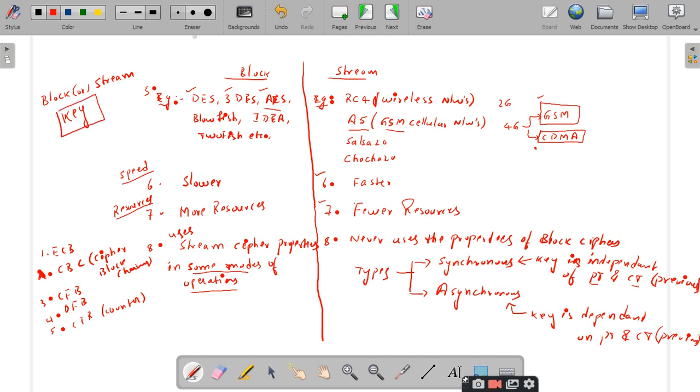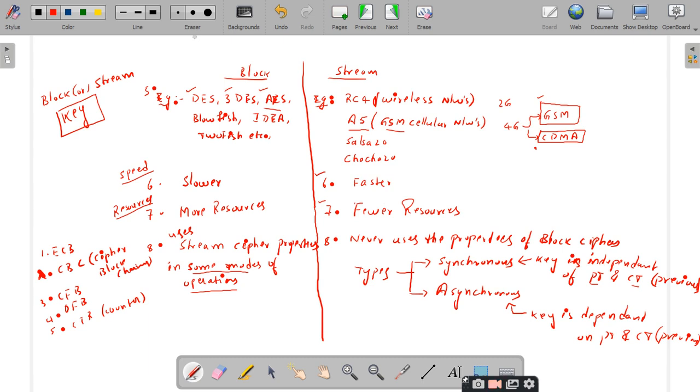The strength of the key you are giving to the block or stream cipher is what makes the encryption or decryption algorithm stronger. Stronger keys, stronger ciphertext you will get. Nobody can break it. That is the point you have to remember. Is it clear? So block is not better than stream, nor is stream better than block.